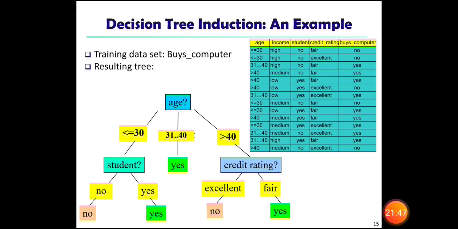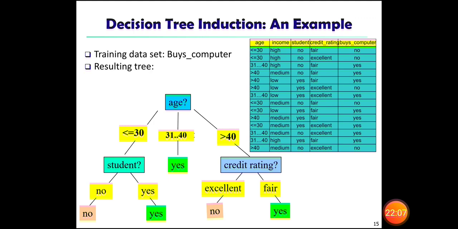If he is less than 30 and he is a student, then you can refer to the table. What are the possibilities? We have two different possibilities. Both no and yes are available, so we can have branches like no and yes.